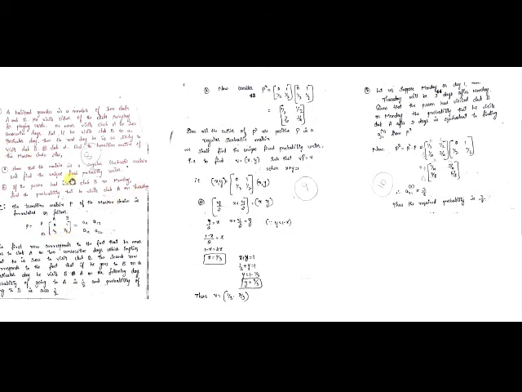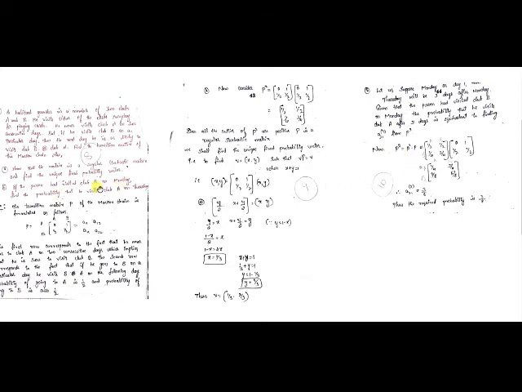That particular day has become Monday. The next day, he is as likely to visit club B or club A. That is the probability for the next day. For Thursday, it will be 3 days after Monday, so that's why we have found P cube here.